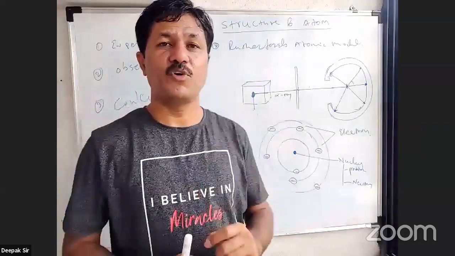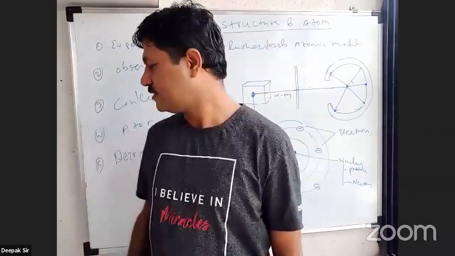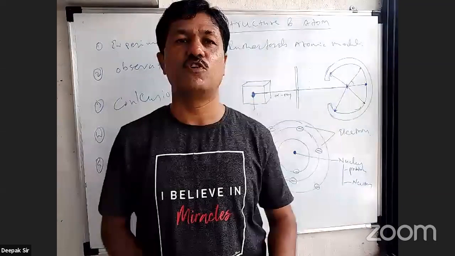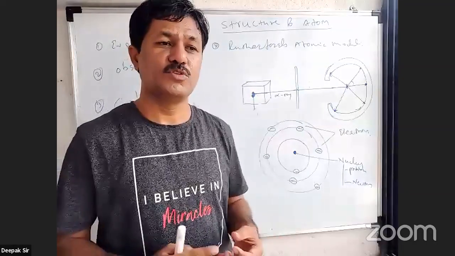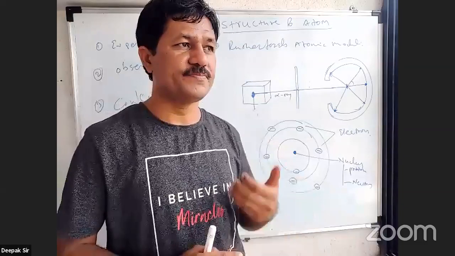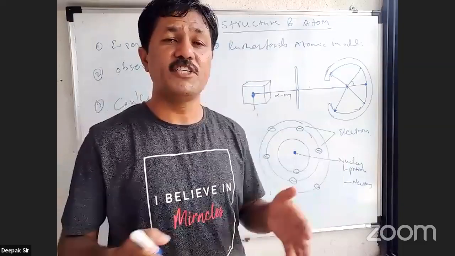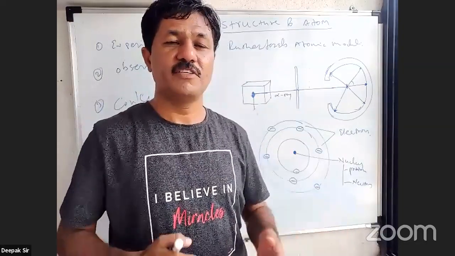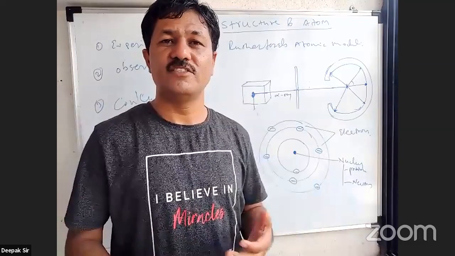But Rutherford atomic model के structure के कुछ drawbacks भी आते हैं. So we have drawbacks of this Rutherford atomic model. What are the drawbacks of this Rutherford atomic model? Now see, at the same time, physics में कुछ experiment चल रहे थे और वहां पे physics के अंदर जो कुछ experiment चल रहे थे उसके अंदर कुछ theories सामने आते हैं.